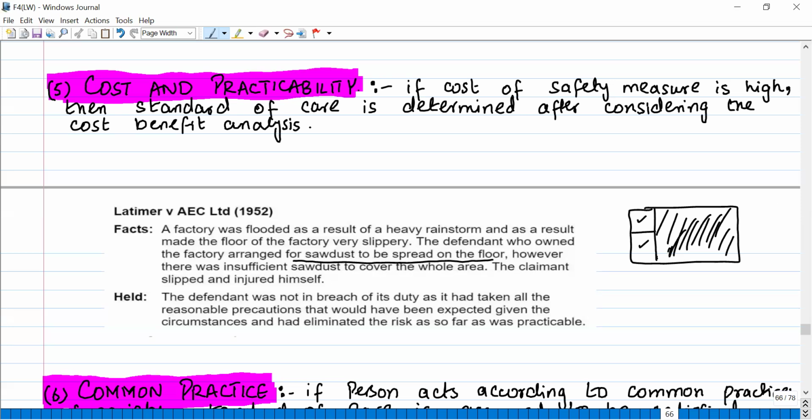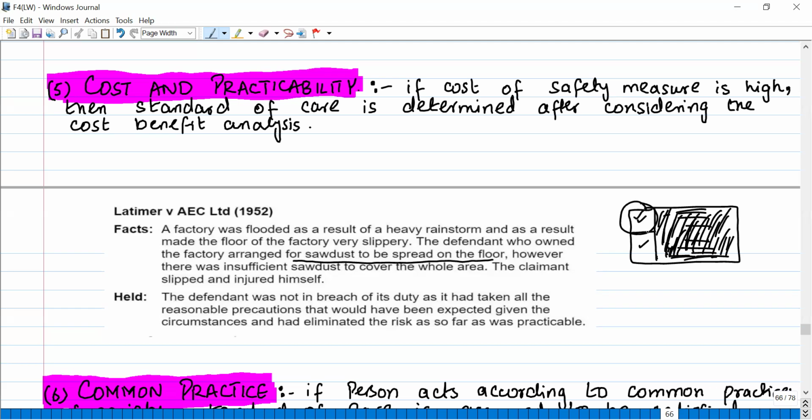Okay. Now the employer, who was an owner, he put up the sawdust on all of that area where he could foresee that the workers walk in this area. So he put up the sawdust so that workers could not get slipped and injured. But there was a worker who entered this place where normally the workers do not enter, and sawdust was not put up there, so he slipped and he got injured. And when he got injured, he put up the claim on his employer.